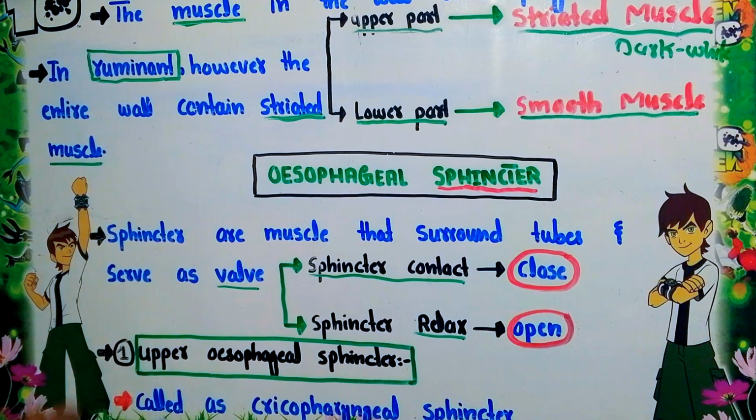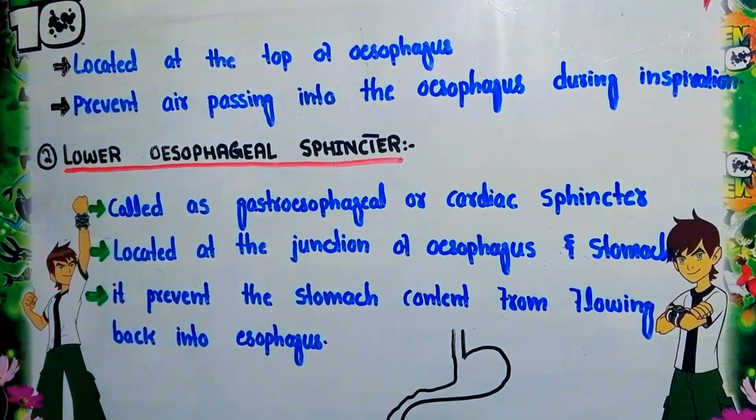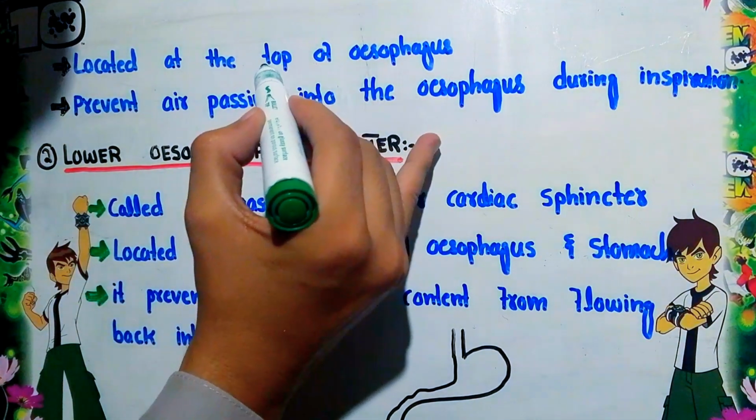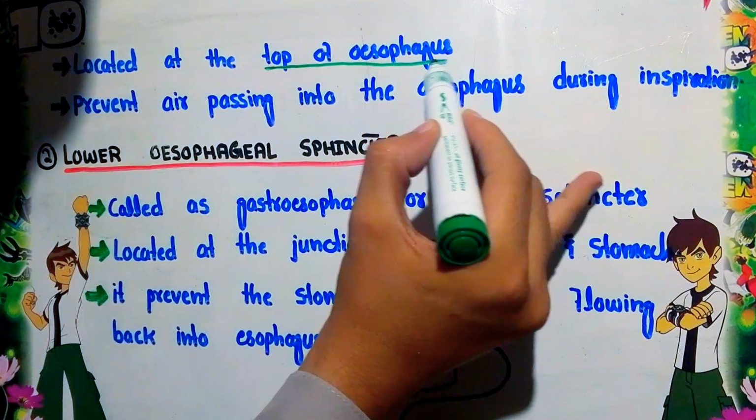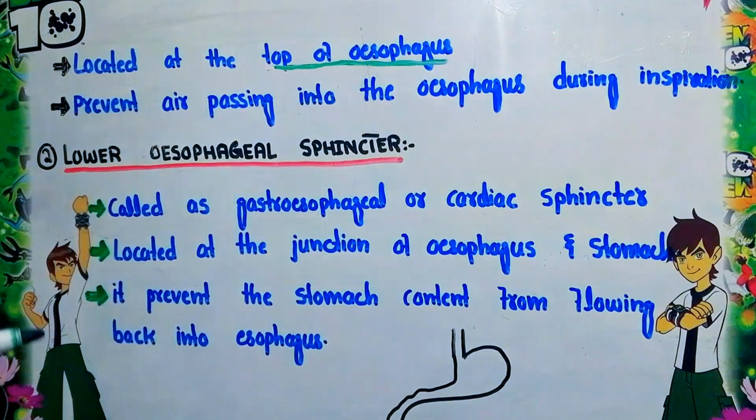It is also known as the cricopharyngeal sphincter, as this sphincter is located near the cricoid cartilage that is present here. So that's why it is called the cricopharyngeal sphincter. Now the next point related to the upper esophageal sphincter is its location. It is present at the top of the esophagus, at the connection between the pharynx and the esophagus. So the upper esophageal sphincter is located between the pharynx and the esophagus.